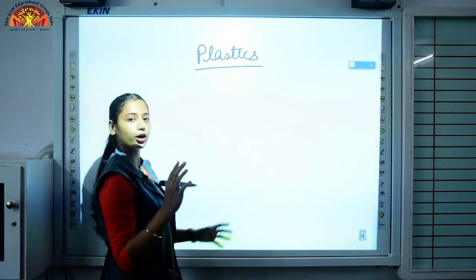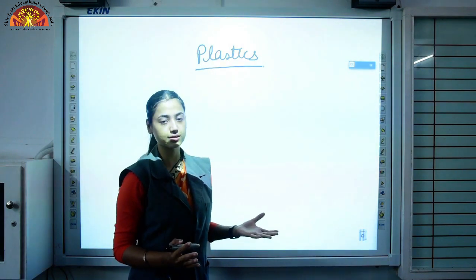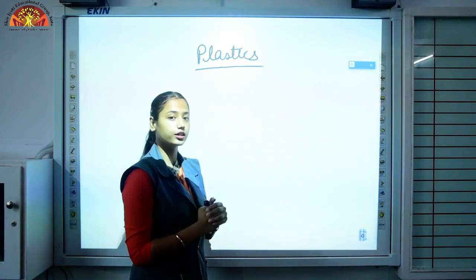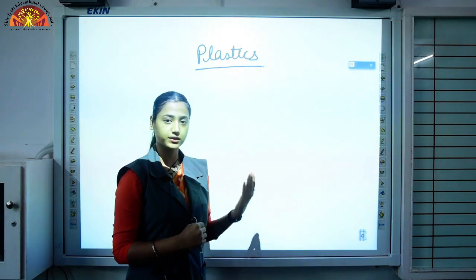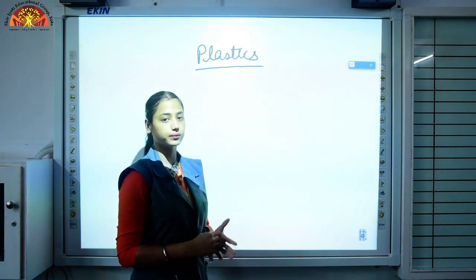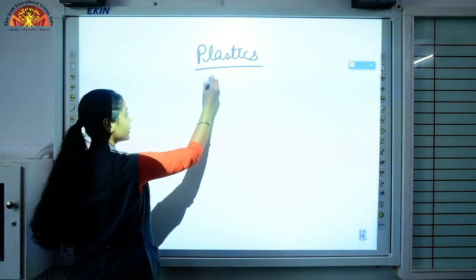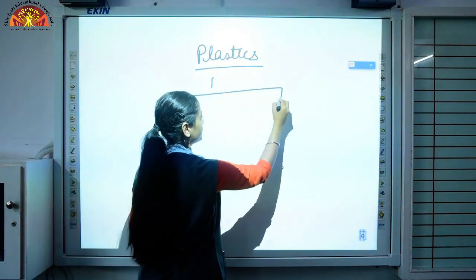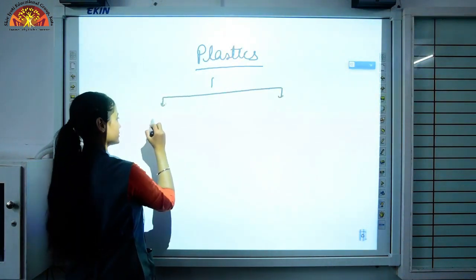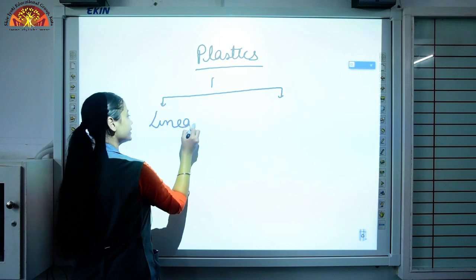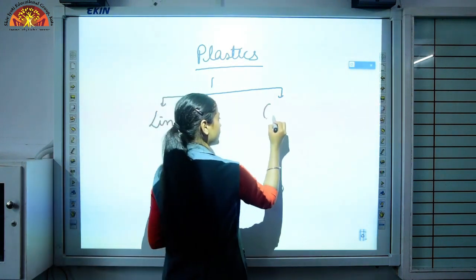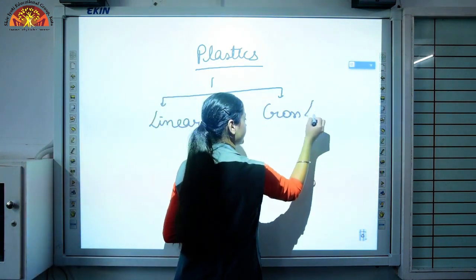Now in polymer there are monomers, means monomers are repeating and they are forming polymer plastic. There are two types of linking present in plastic. One is linear and the other one is cross-linking.